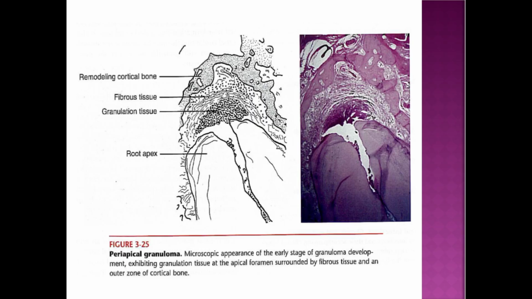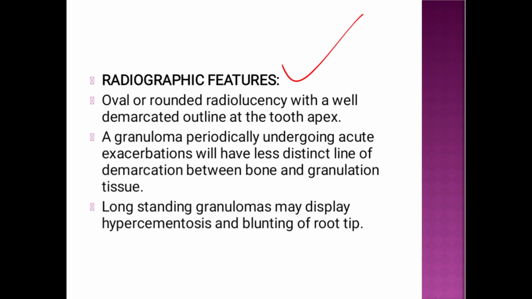You can see this is the histology of that periapical granuloma. You can see here is formed this periapical granuloma. This is the microscopic appearance of the early stage of granuloma development, showing the granulation tissue at the apical foramen, surrounded as usual by fibrous tissue and the outer zone of cortical bone. You can see here, this is the bone, this is the fibrous tissue, this is the granuloma, and this is the root apex. Now the radiographic feature is very important.